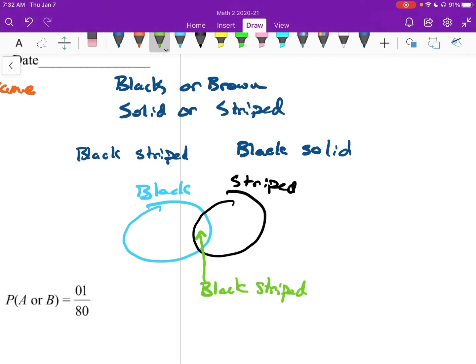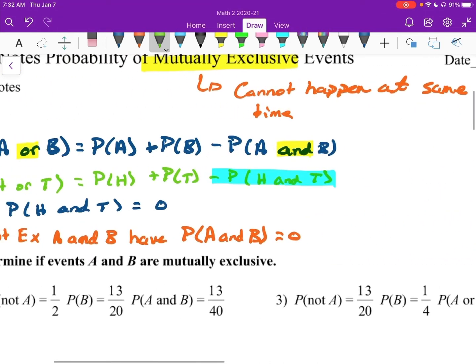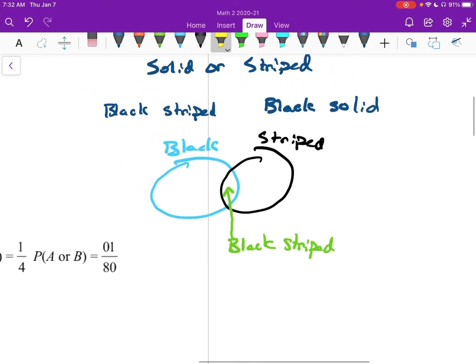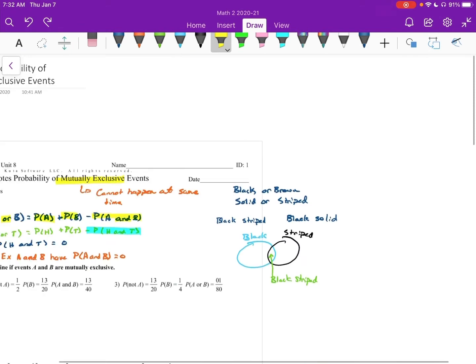So if I added up the black cats, and then I added up the striped cats, I have to subtract out the black striped cats, right? We have addition, addition, subtraction. You add up the black, you add up the striped, then you subtract the overlap, all right? So hopefully that makes sense. I think after we get a few problems done, it'll make even more sense.